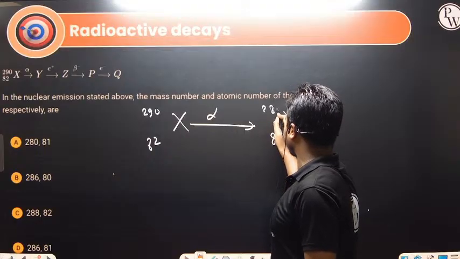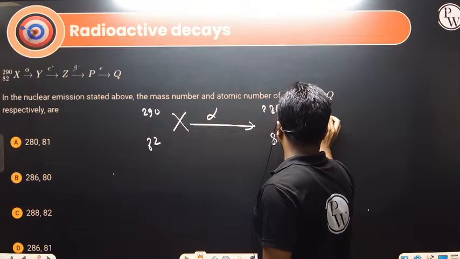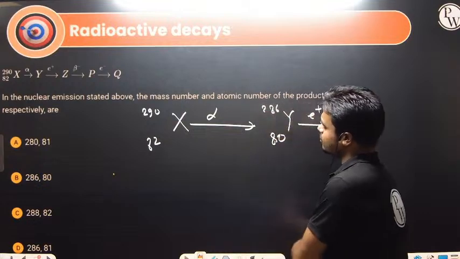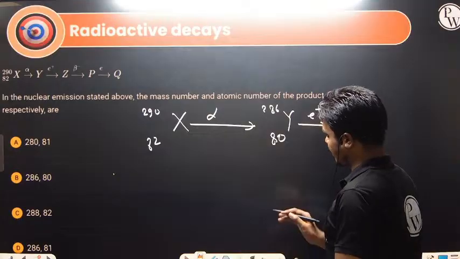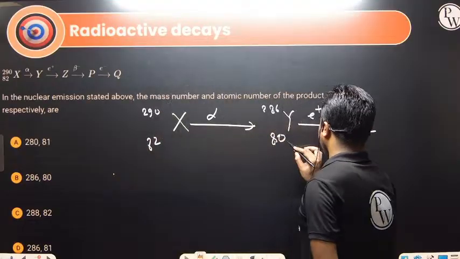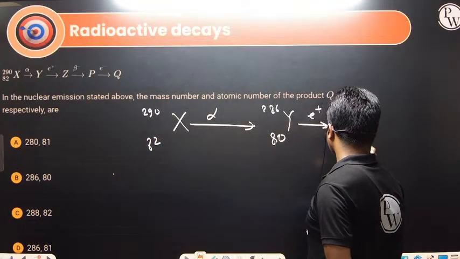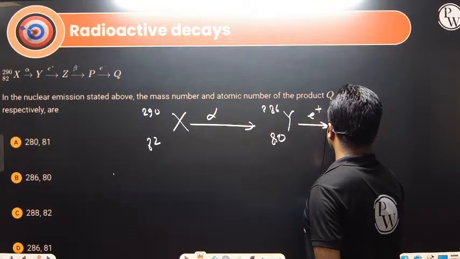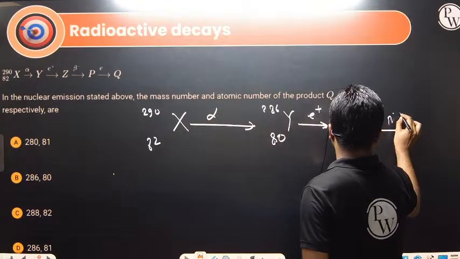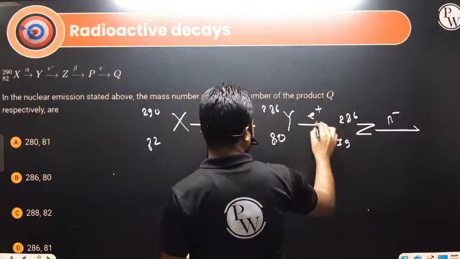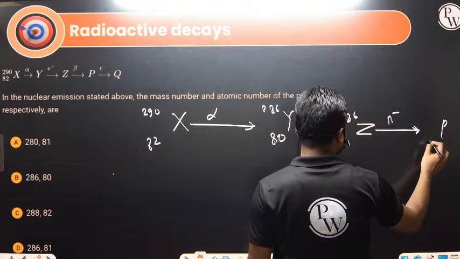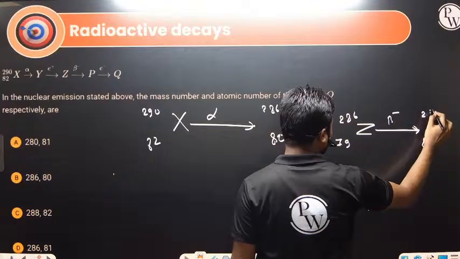So this is 286. Next, a positron is released. When the positron is released, this will become Z. Atomic number will decrease by 1 and mass number will remain the same, 286. Next, a beta minus particle is released. Positron means beta plus emission, but in this case atomic number will increase by 1, 79 plus 1, and this will remain 286.